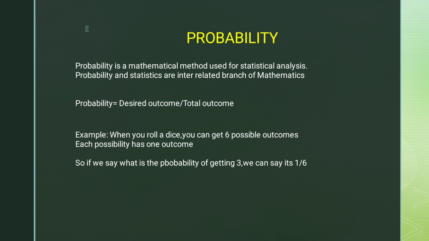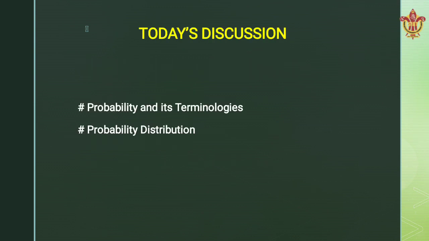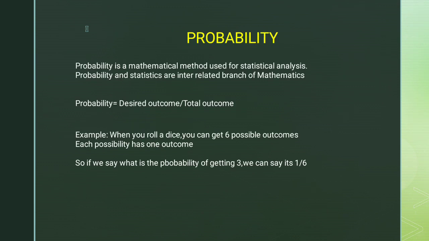Whatever we are desiring comes in the numerator, and whatever is the total output comes in the denominator. So the probability of getting 3 will be 1 out of 6, because one time we will be getting 3 if we compare it with the 6.